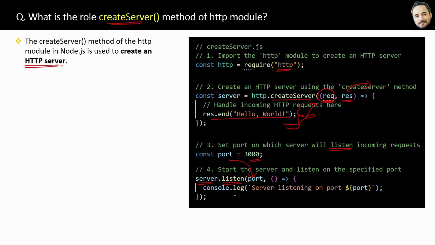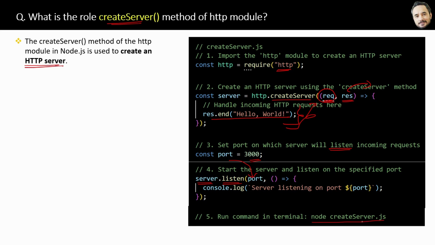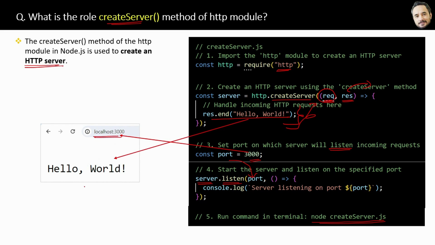Clear? Great. So finally, to test this code, run this command node create server.js, which is the JavaScript file name only. And when you will open the browser and you will enter this URL localhost with the port number, you can see the response of your node applications. Why you can see the response here in the browser?